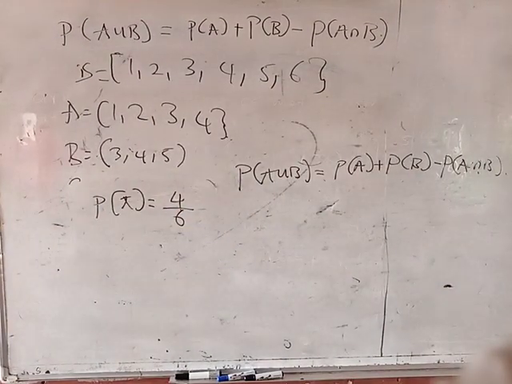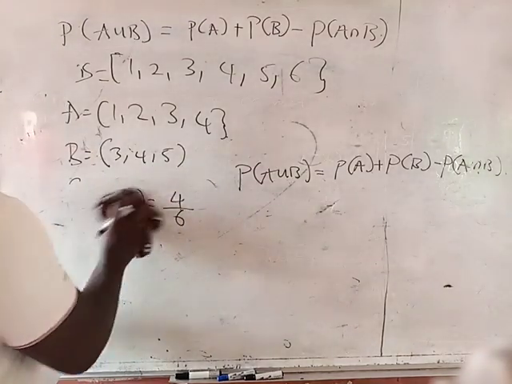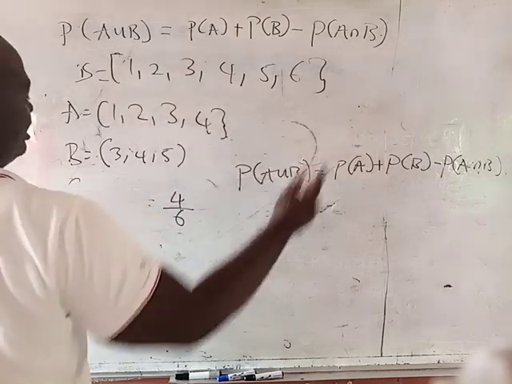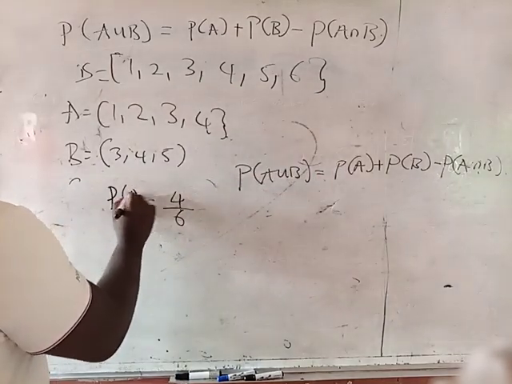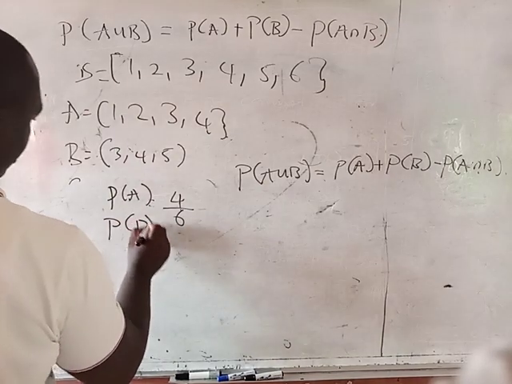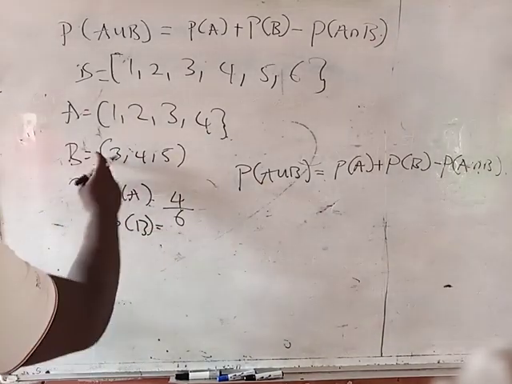And why is it 4? Remember, probability is the outcome all over the total number of the sample space. The outcome here is 1, 2, 3, 4. Our total sample space is 6. That's why I got the probability of A to be 4 all over 6.